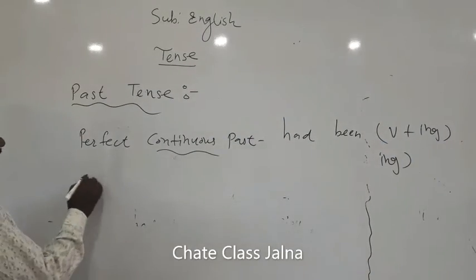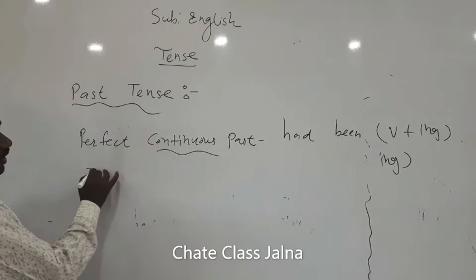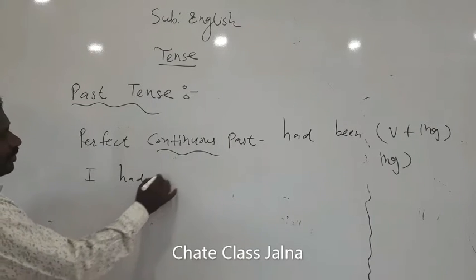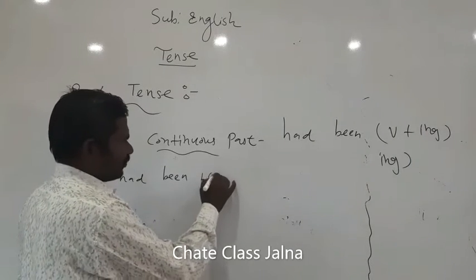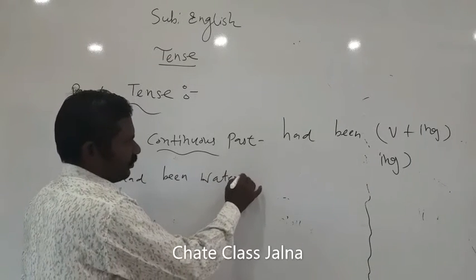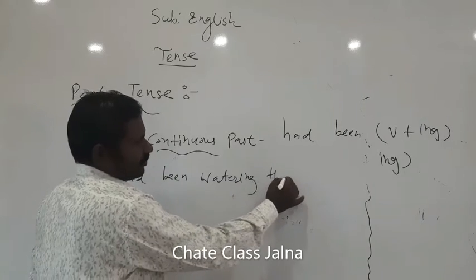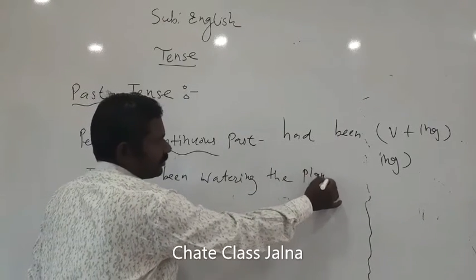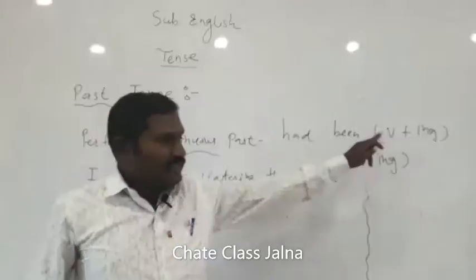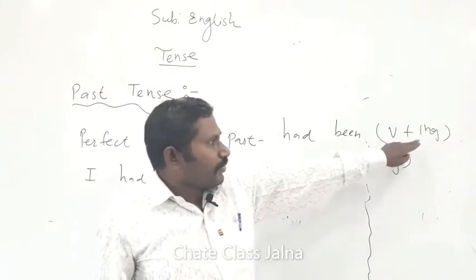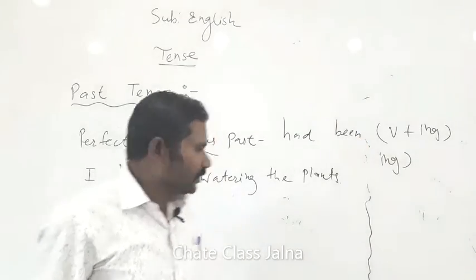Our example: I had been watering the plants. So it is the right way of using had been, and we are simply putting the suffix ing for the verb forms.